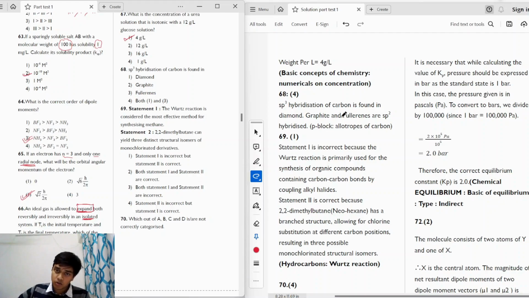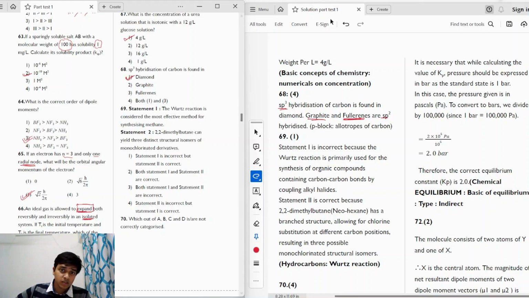But in fullerenes also all the carbon atoms are sp2 hybridized while forming a closed ball-like structure. Okay, so graphite and fullerenes have sp2 hybridized carbon, whereas diamond has sp3 hybridized carbon. So the correct answer to this question will be option 1, which is diamond.